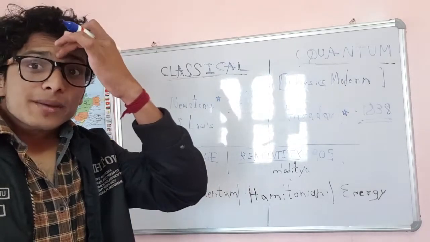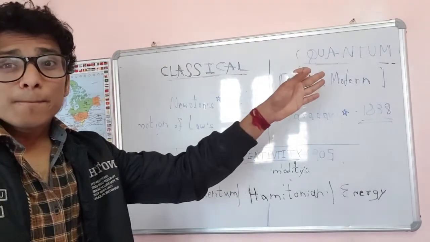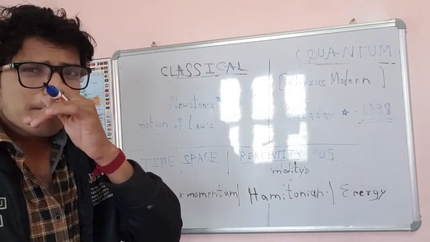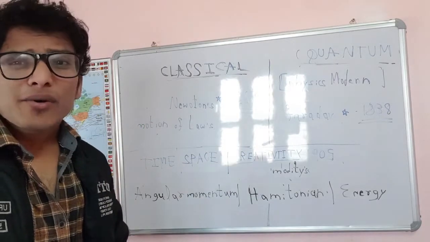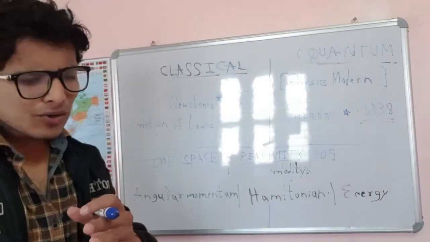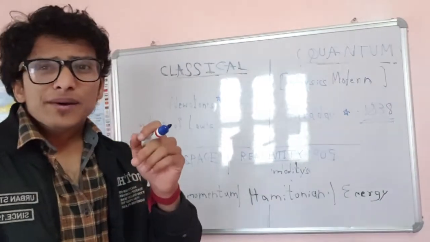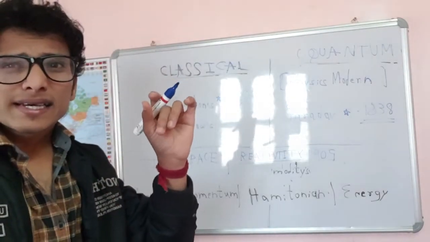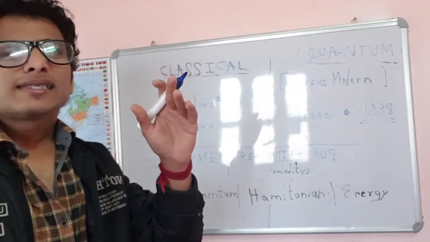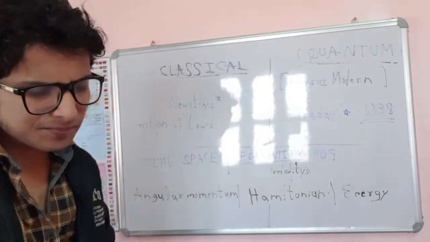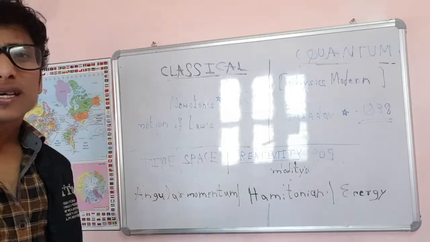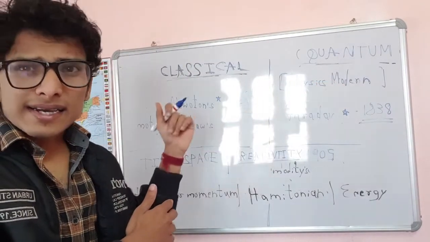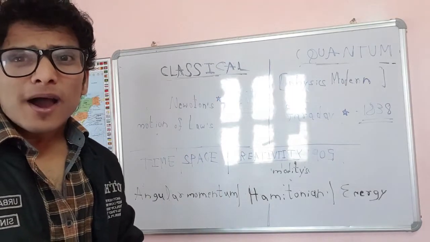Now in quantum mechanics, Faraday came. Faraday gave a nice idea about the cathode tube. The cathode tube is one type of tube. With the help of that tube, he created a negative radiation, and these are nothing but electrons. Okay, this is the history of both quantum and classical mechanics.